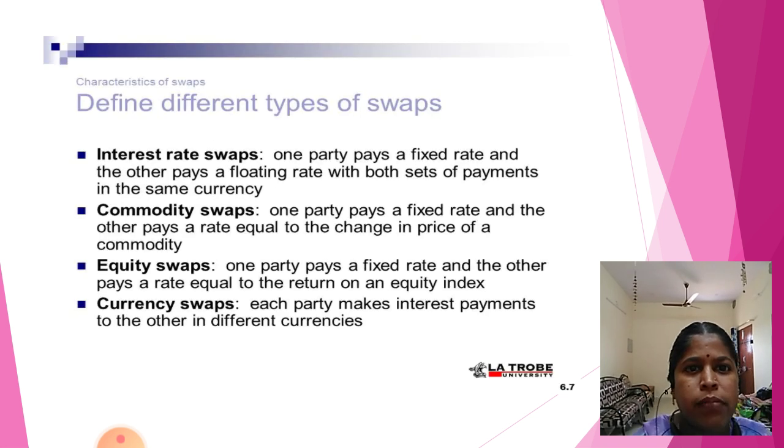Then the types of swaps: interest rate swaps, commodity swaps, equity swaps, and currency swaps. Interest rate swaps: one party pays a fixed rate and the other party pays a floating rate, with both sets of payments in the same currency. Commodity swaps: one party pays a fixed rate and the other party pays an amount equal to the change in the price of the commodity. Equity swaps: one party pays a fixed rate and the other party pays a rate equal to the return on an equity index. Currency swap: each party makes interest payments to the other in different currencies.